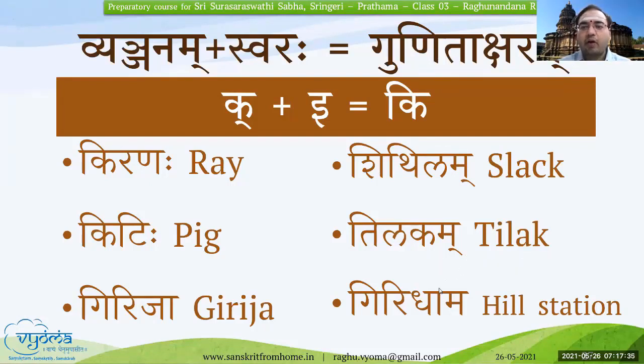So that is how we form this word Giridhama. And similarly, Girija, if we consider G plus E, R plus E, J plus A, these will be the Gunita Aksharas in this word. Make note of K plus E is equal to ki. There are multiple meanings for many of these words, but I have taken the most commonly used meaning so that you will be able to build your vocabulary of English plus Sanskrit words. Kiranaha, the sun rays, if you want to know, Surya Kiranaha, etc. So that is how I've named these.